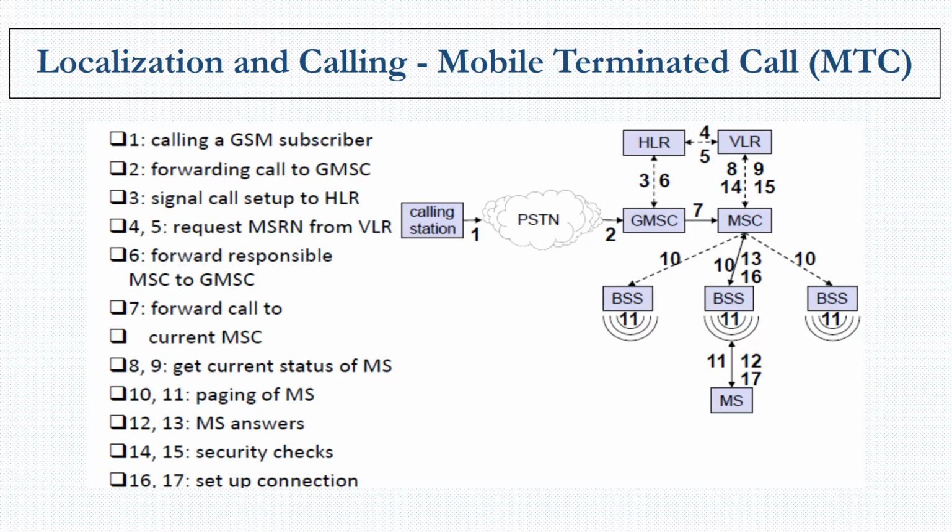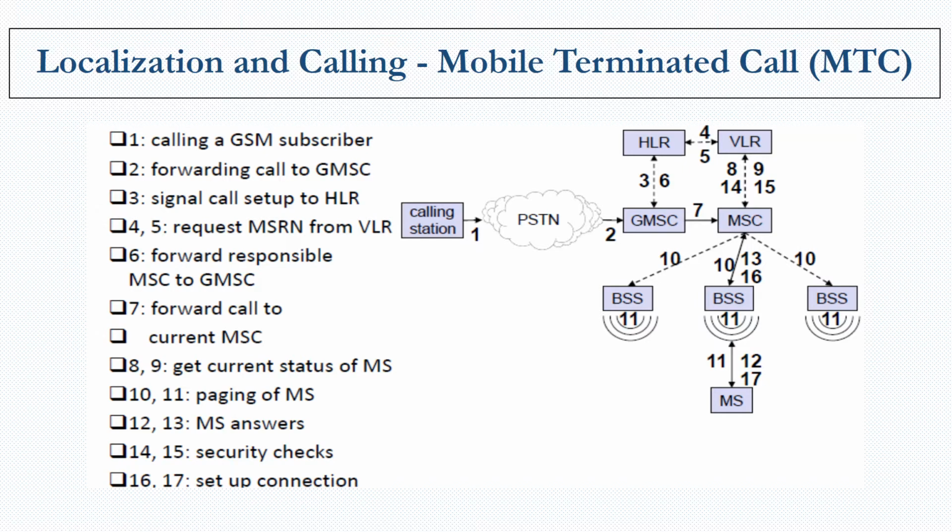When a GSM device or mobile station receives a call from a non-GSM network, we call this a mobile terminated call. In this diagram you can see there's a calling station marked as number 1.